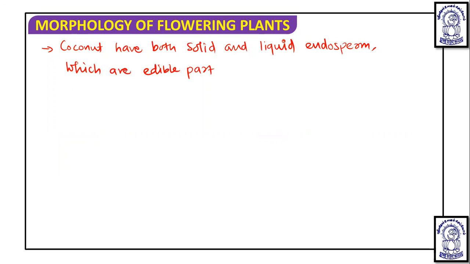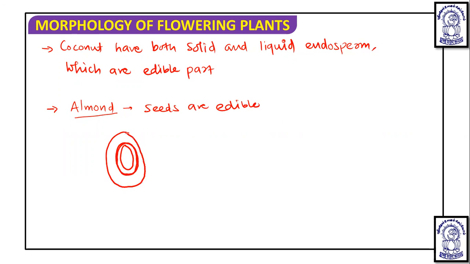Apart from coconut, in the case of almond also, actually in almond, seeds and cotyledons are edible. So whatever we get, we get the seed actually. In almond also, these seeds are covered by this particular stony endocarp, and surrounding that you will see the fibrous part, that is the mesocarp.